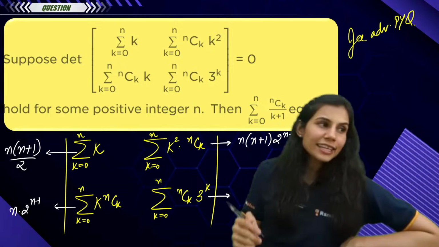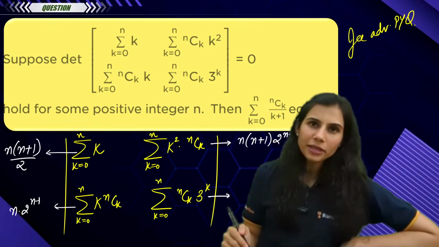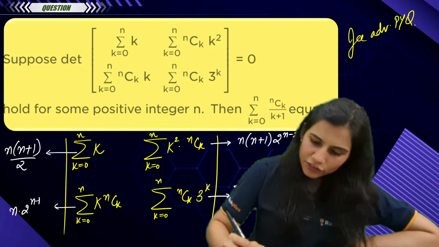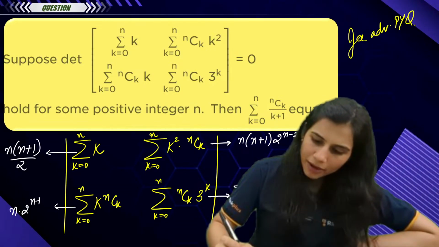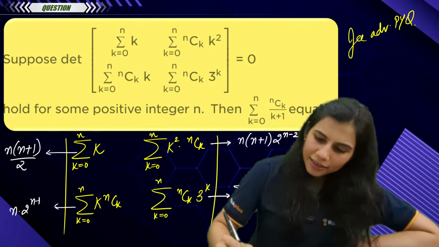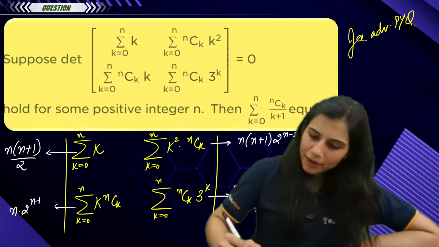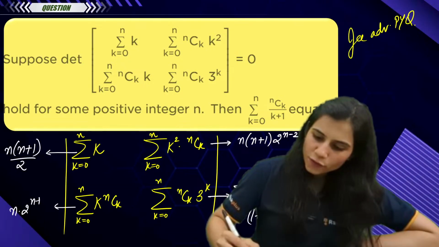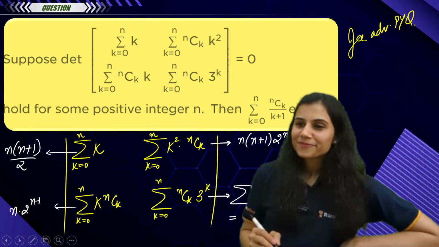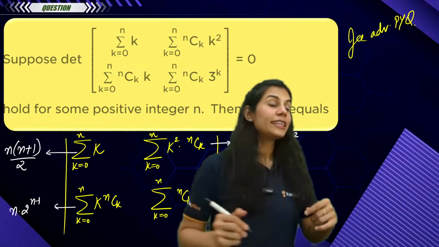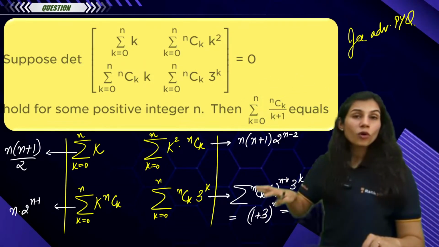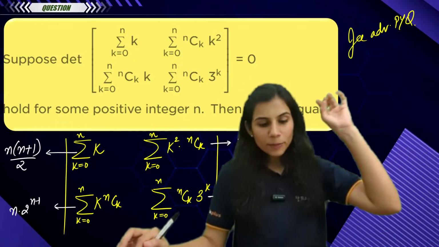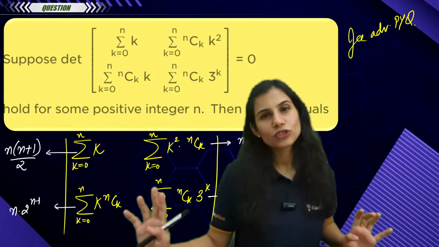What about the fourth series? I've told you right in the first lecture of binomial. How do you rewrite this? How do you interpret this? You write it as summation nCk 1 to the power n minus k 3 to the power k, which is nothing but (1 plus 3) to the power n, which is 4 to the power n. Yes or no? So all the 4 quantities we have decoded successfully. All the 4 quantities are nothing but the sum of binomial series, and we are well versed with them. So the moment we decode, the terms appear which are there in the determinant.